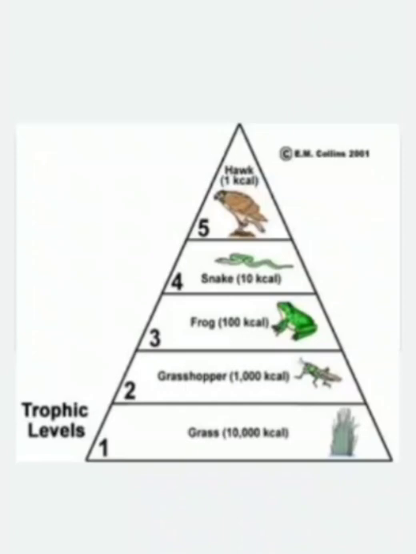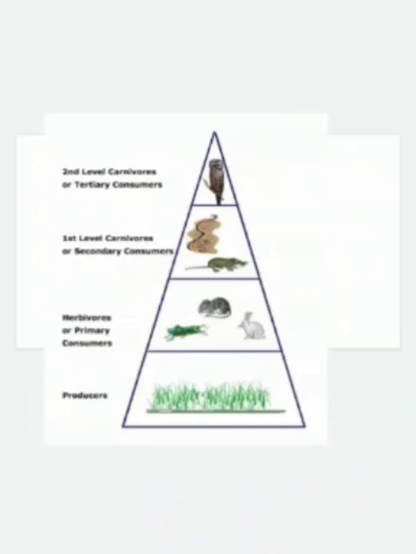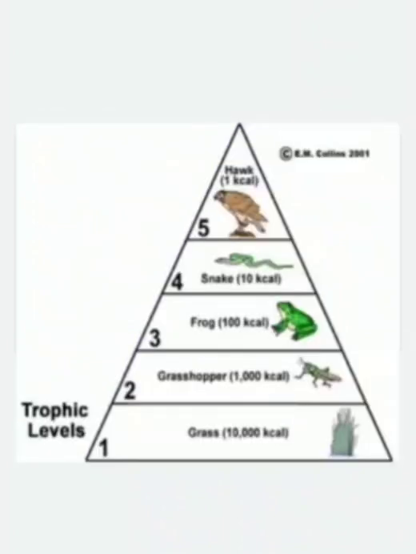The grass is considered a producer, and these producers will be eaten by the next trophic level, the herbivores. In this example, the grasshopper is a herbivore, and it will be eaten by the next level of organisms, the frog, and the frog will be eaten by the snake, and the snake by the hawk. So the grass, the producer, occupies the base of the pyramid, and above it there are successive trophic levels like herbivores and carnivores.